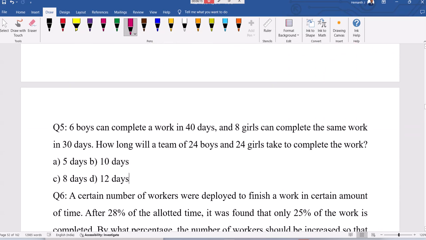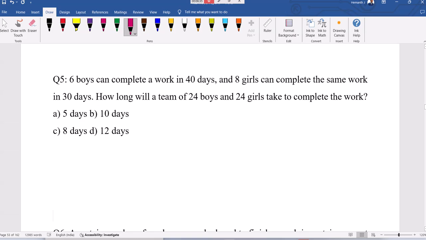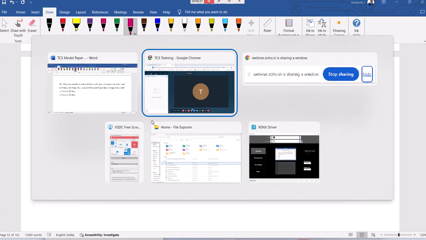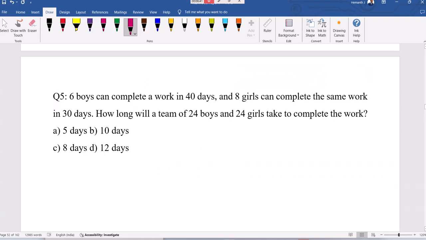Now focus on this fifth question. 6 boys can complete a work in 40 days. 8 girls can complete the same work in 30 days. How long will 24 boys and 24 girls take to complete the work? Good question. 6 boys can complete the work in 40 days, but you require 24 boys.